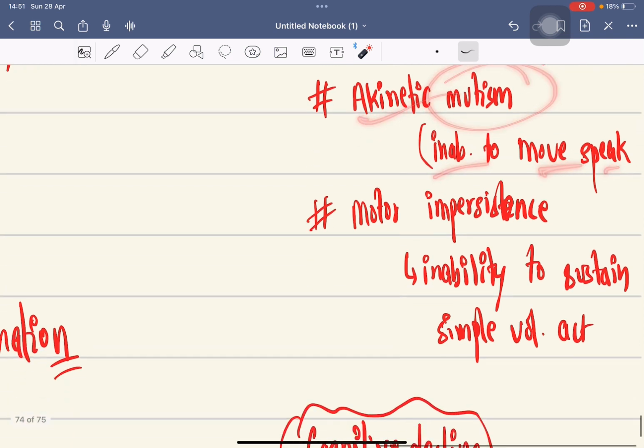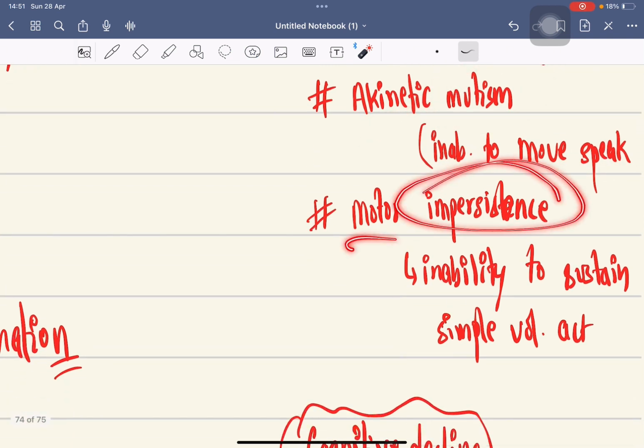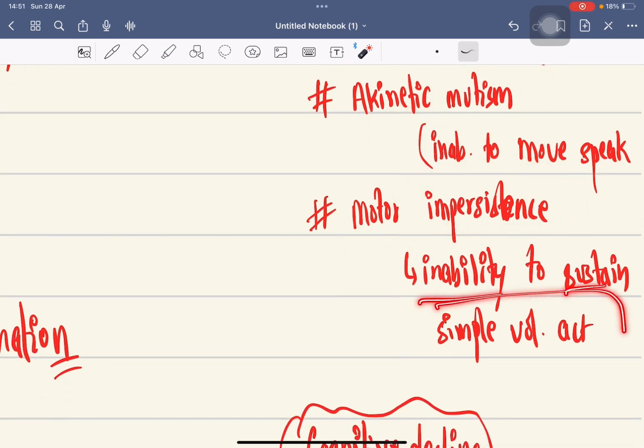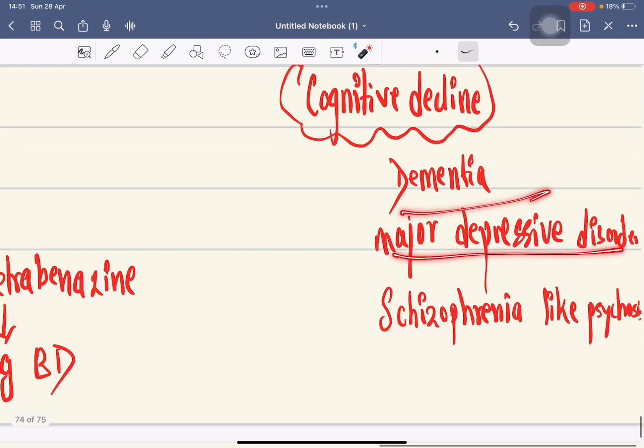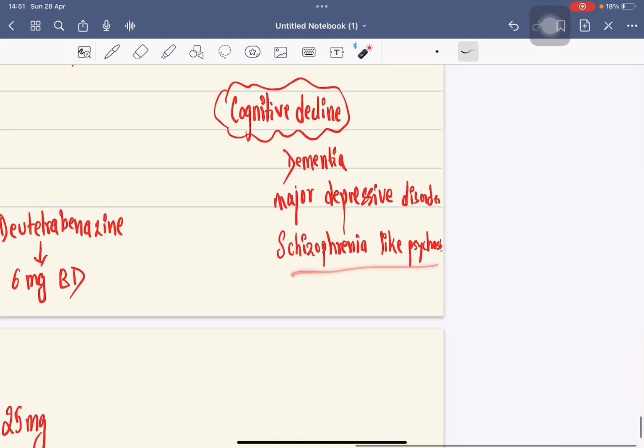motor impersistence, inability to sustain a simple voluntary act. If you ask the patient to protrude the tongue, then he cannot keep the tongue protruded for more than 30 seconds. Cognitive decline. There will be dementia, major depressive disorders, schizophrenia-like psychosis.